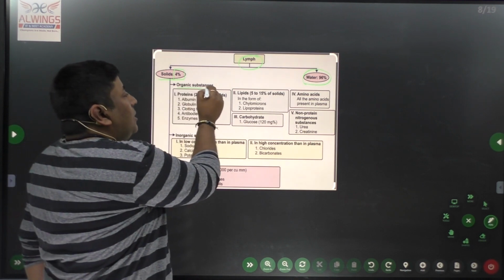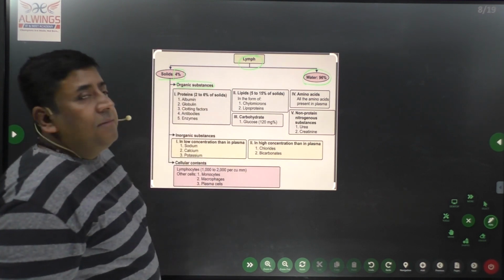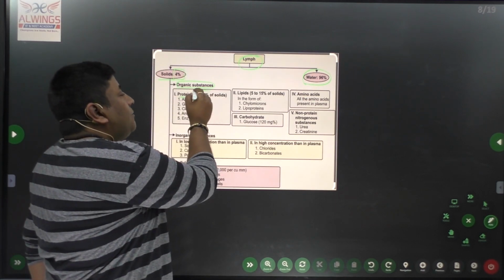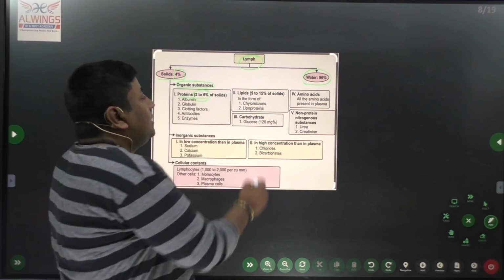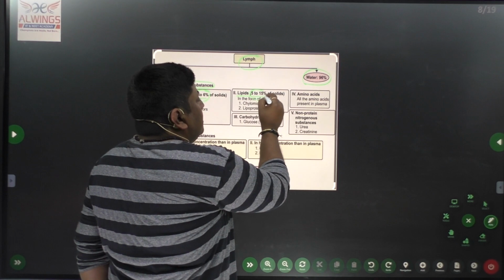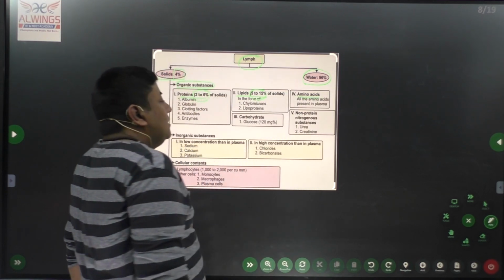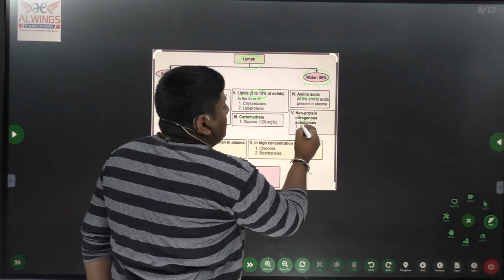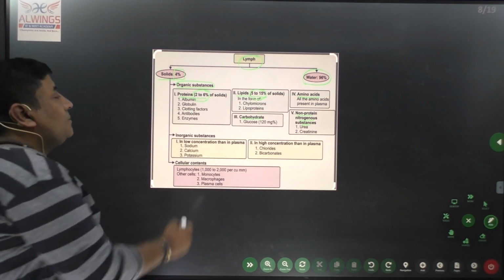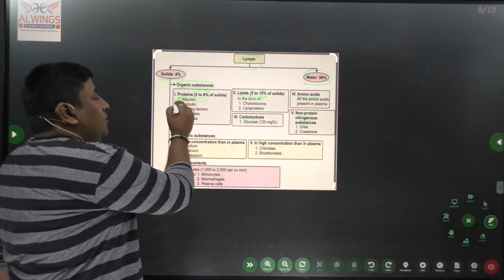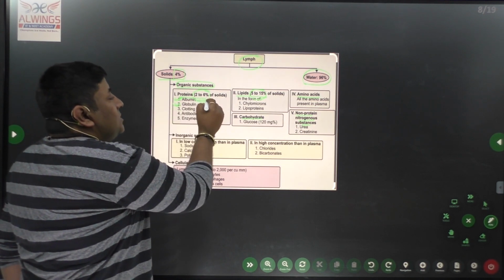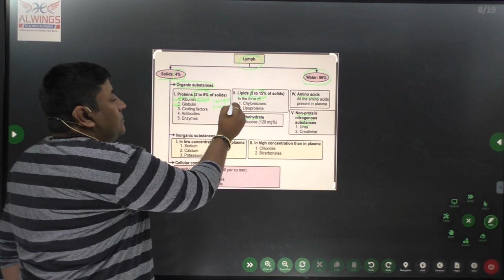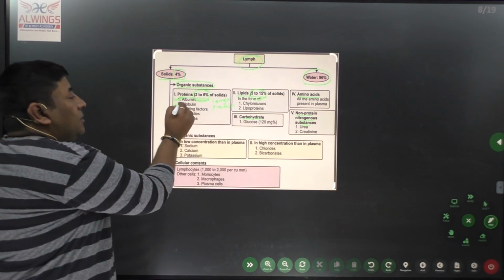It can contain some organic substances. What are those organic substances? Carbon containing substances, which include protein, which forms a major part. Okay. It contains lipid 5 to 15%. It contains amino acids. Along with it, it contains carbohydrate and non-protein nitrogenous wastes. Here the major proteins are albumin and globulin. This albumin is a large protein, also called egg protein. Okay. Whereas if you go for globulin,